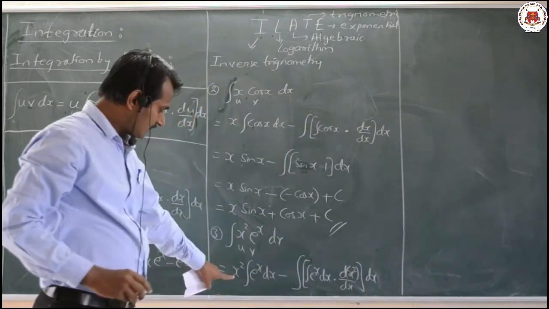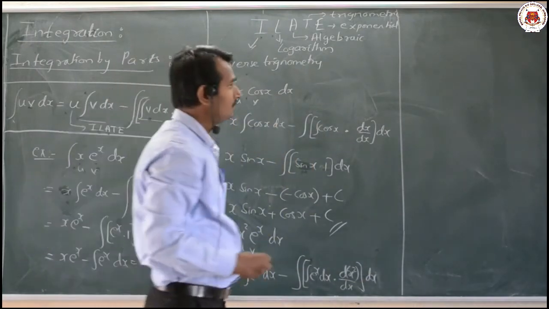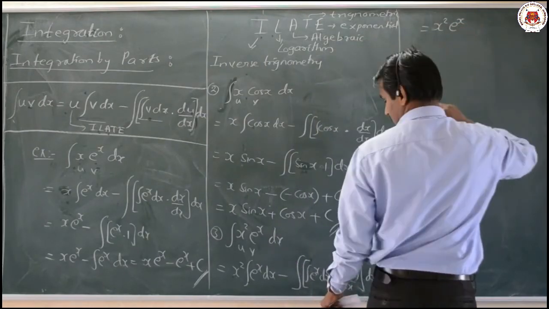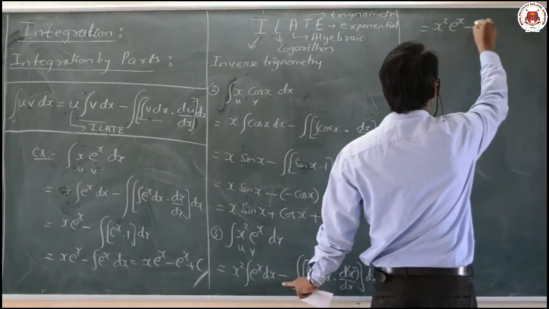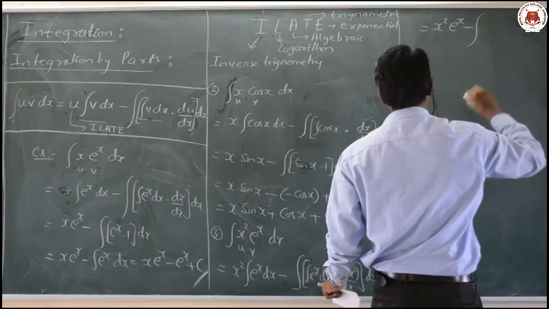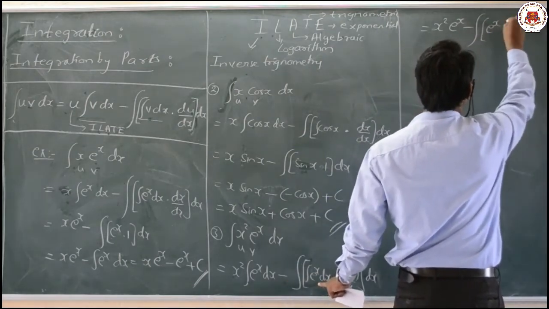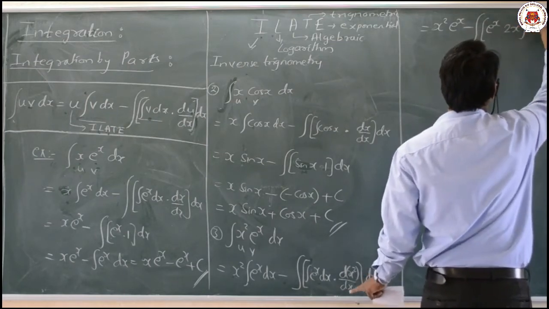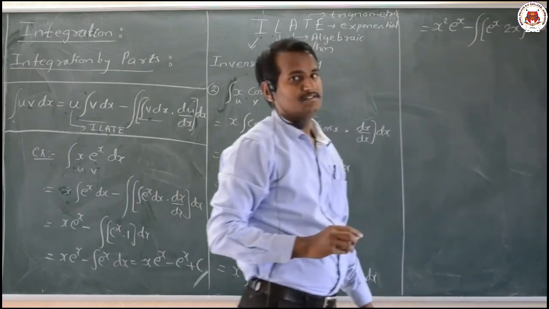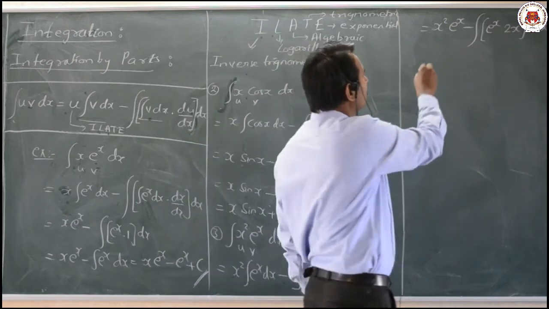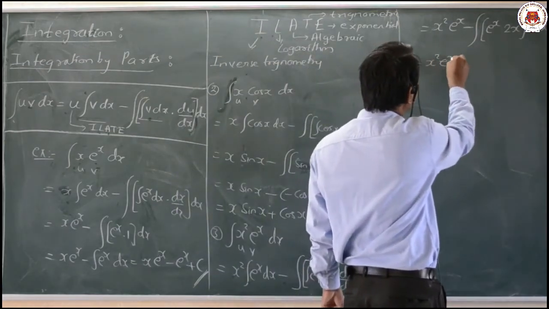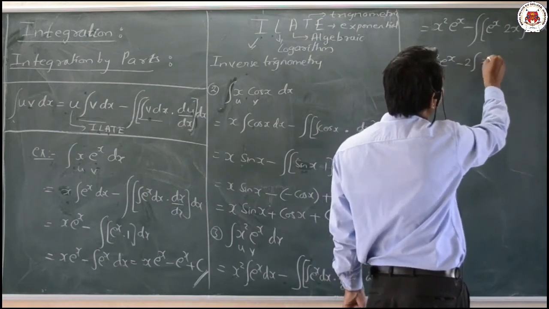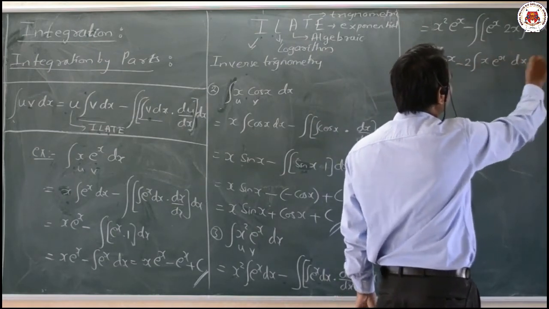Now what do we get? x square as it is, integration of e raised to x, which is x square e raised to x, minus the integral of e raised to x, then the differentiation of x square becomes 2x dx. Very simple property. Now here I can take 2 outside, and we get x into e raised to x dx.